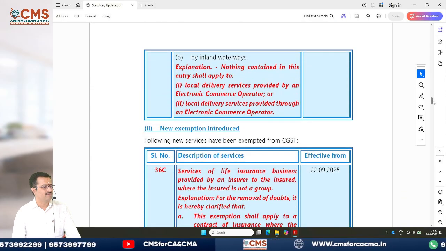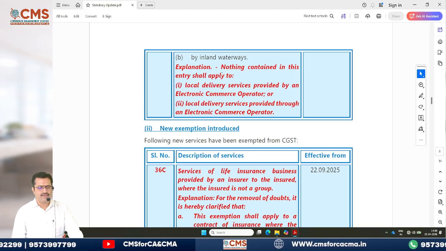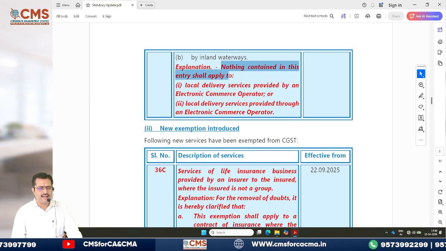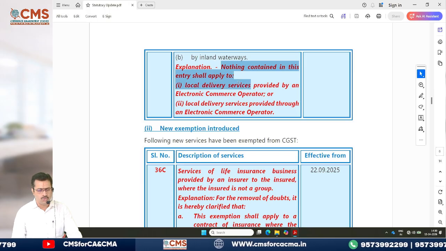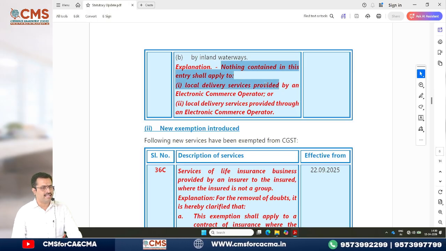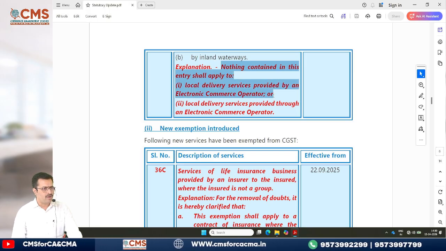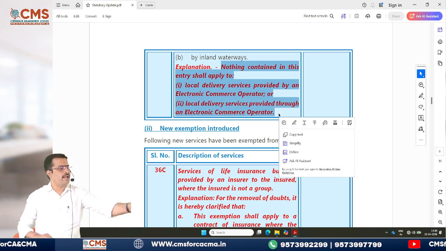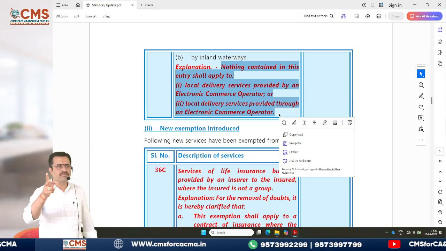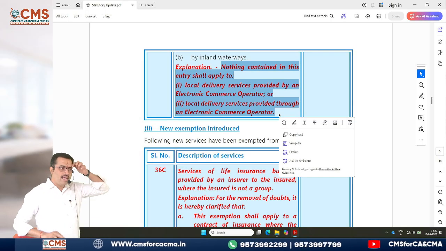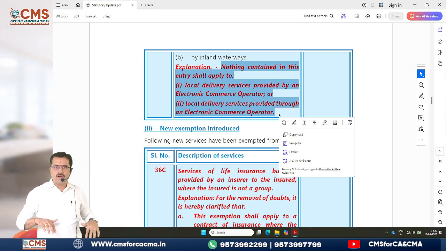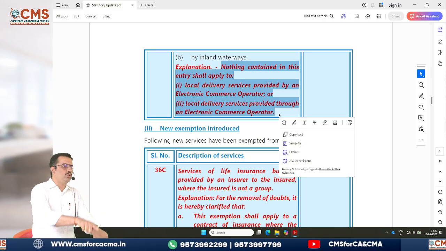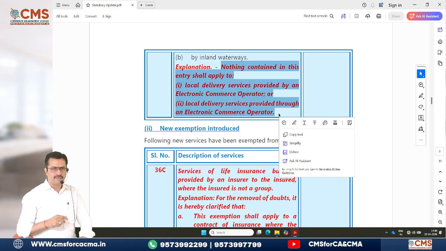Please see here, the explanation they have given. What is this? They are saying nothing contained in this entry shall apply to local delivery services provided by an e-commerce operator or local delivery services provided through an e-commerce operator. Now what is the difference between the first point and the second point? Local delivery services provided by an e-commerce operator. Second, local delivery services provided through an e-commerce operator. What is the difference? Simple.